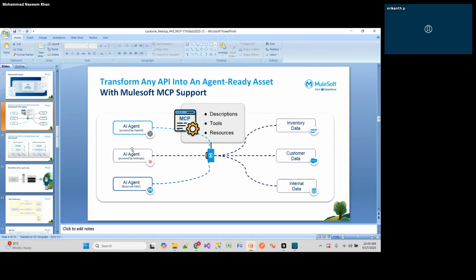There can be a scenario where an organization needs Cursor AI, Claude Desktop, or VS Code. They have different ways of configurations to connect to the APIs. But if we are using MCP, MuleSoft provides a simplified, unified way to connect to any AI agent.